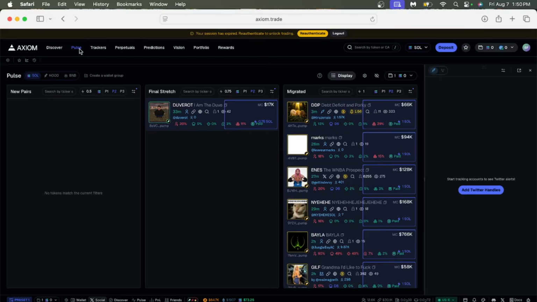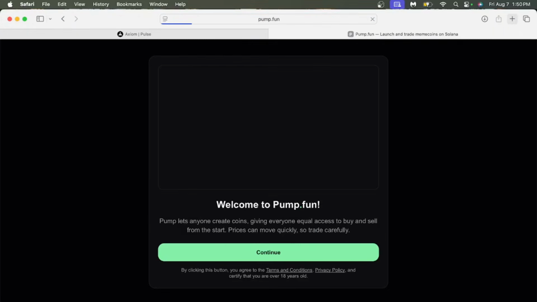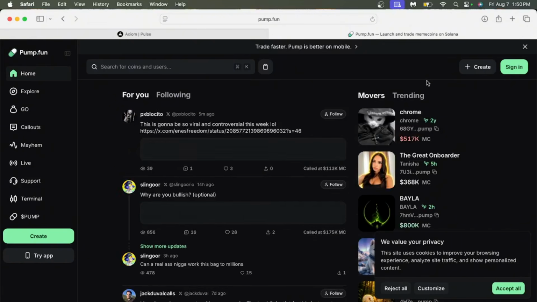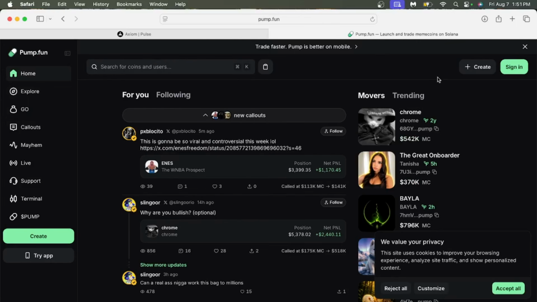Next, let's talk about the last and one of my favorite ways to make money trenching that is also low risk. This is going to be launching coins on Pump Fun. So let's look at that right now. So we're gonna head over to pump.fun. As you guys can see here, it's gonna say welcome, continue. I currently am on Safari, so I cannot connect my wallet, but let's just go to create.